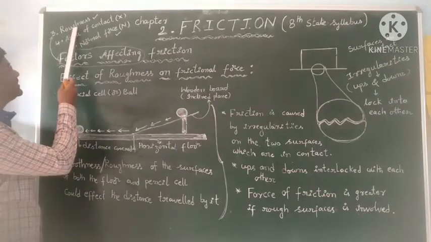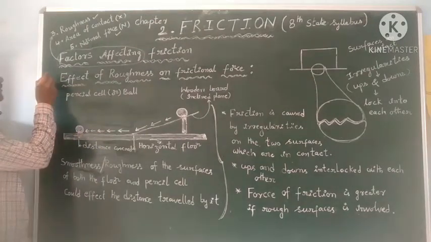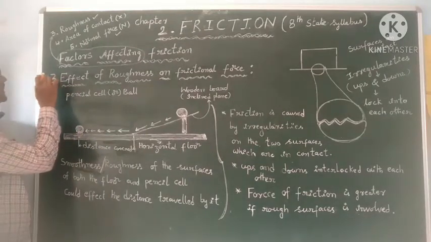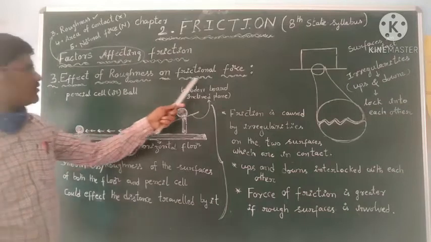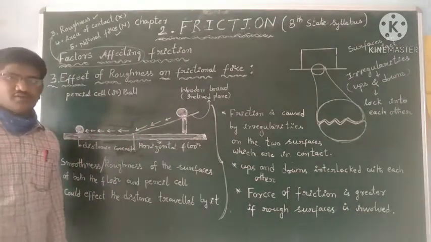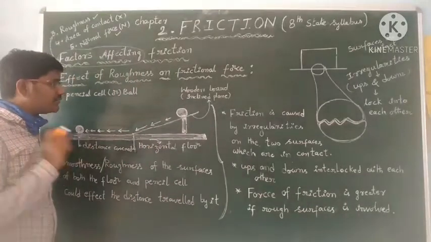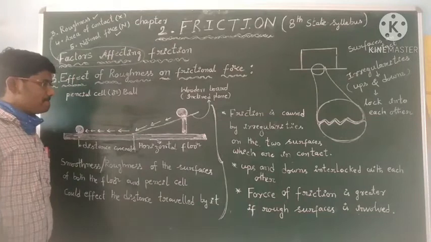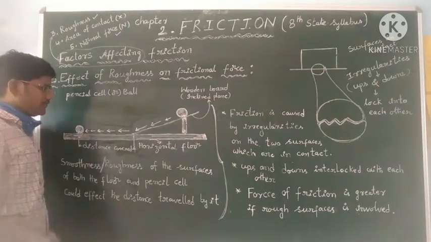Now we can see the third activity, that is the effect of roughness on a frictional force. For this one, set up an inclined plane on a horizontal floor.